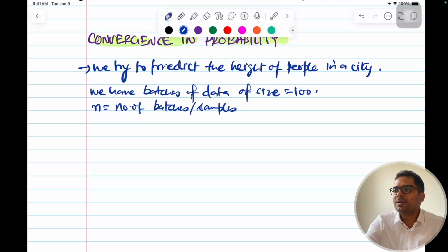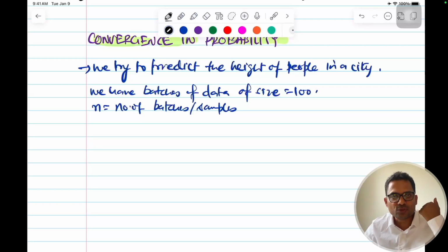So what does convergence in probability mean? As the number of samples n increases, as it tends to infinity, as it becomes more and more, the sample average will become closer and closer to the true average. Or in other words, the difference between the sample average and the true average will become very small.